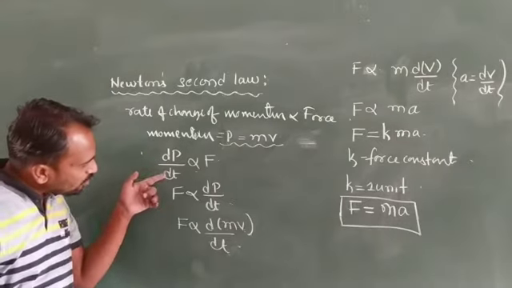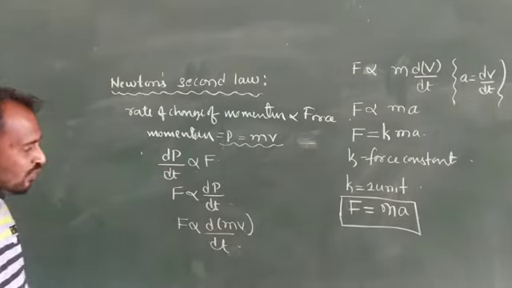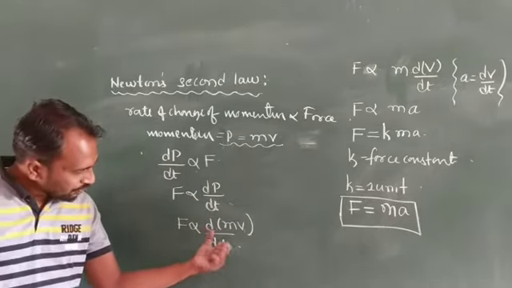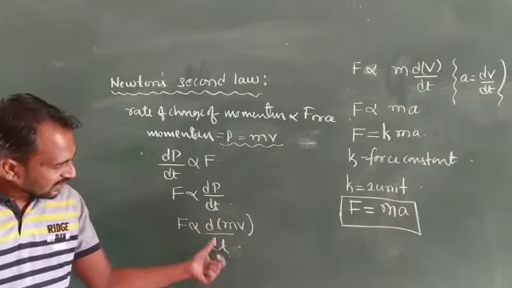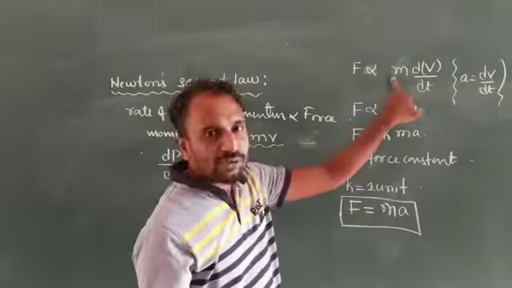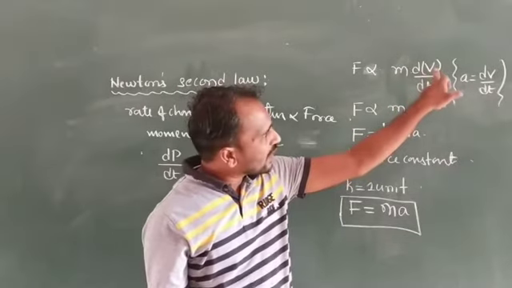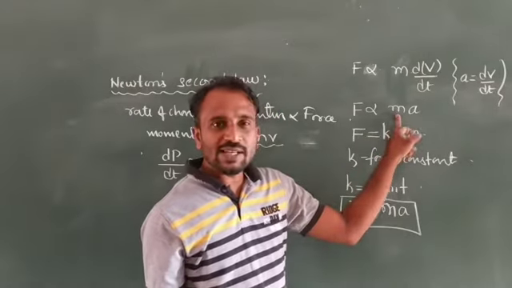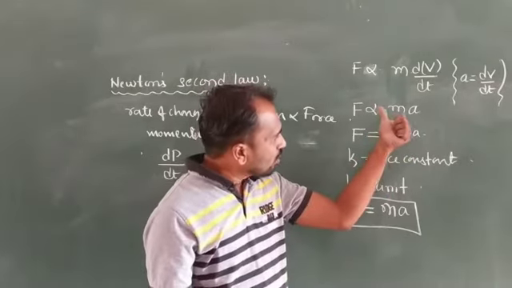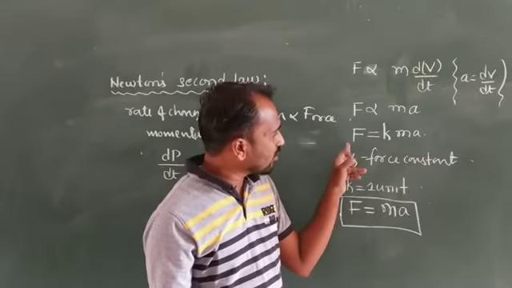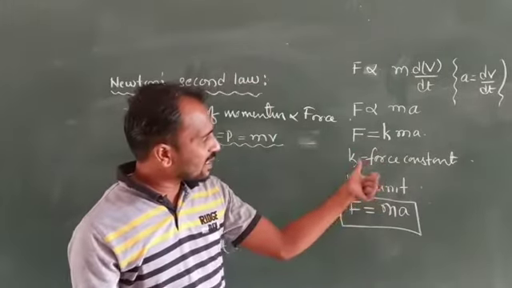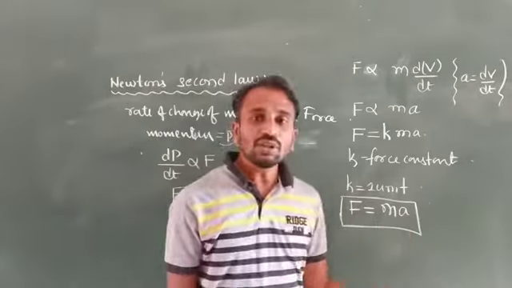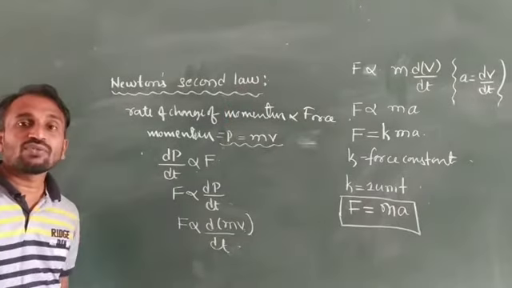The rate of change of momentum is directly proportional to the applied force. It means the force is directly proportional to the rate of change of momentum, where momentum is mv changing with respect to time. Here m is a constant and the velocity is a variable, and velocity changing with respect to time means acceleration. So force is directly proportional to mass and acceleration. We take a constant, so F is equal to K into ma, where K is a force constant whose value we consider as 1 unit, then F is equal to ma. This is the force formula.